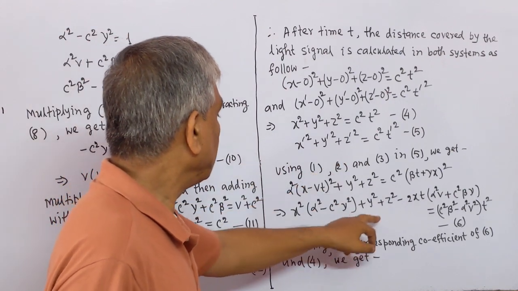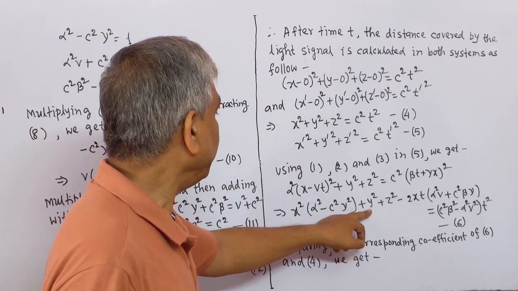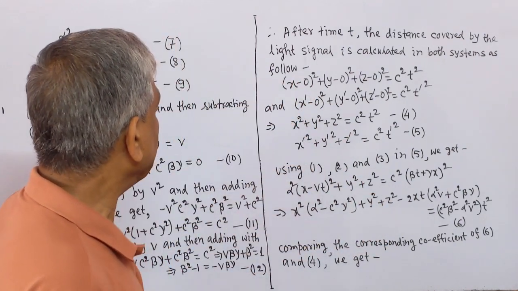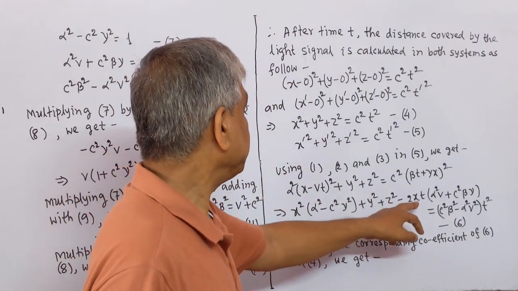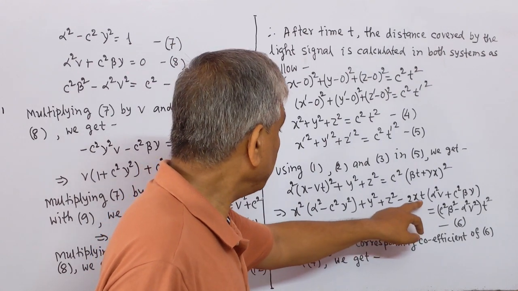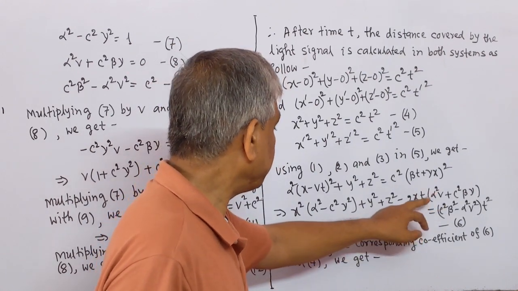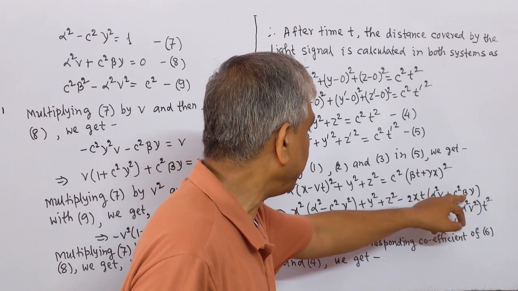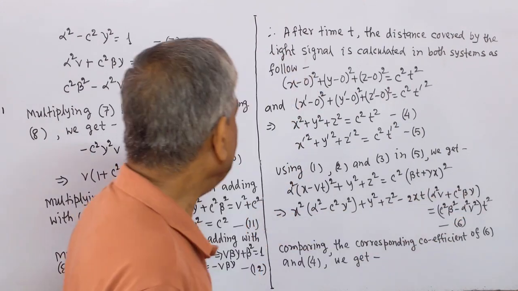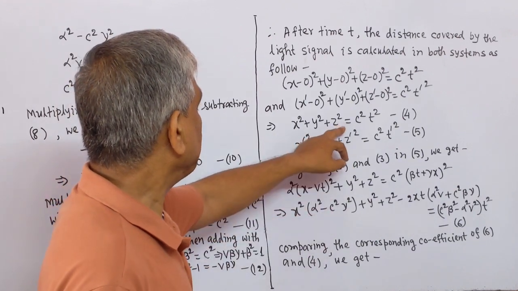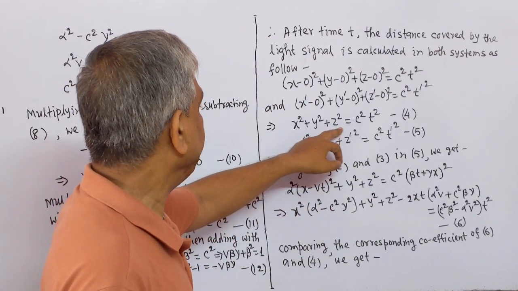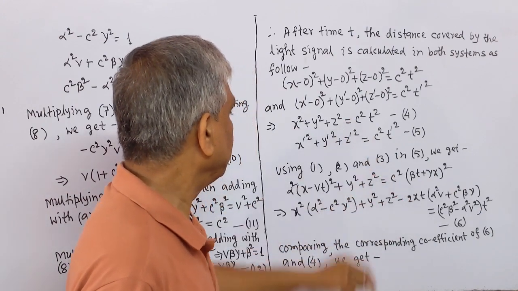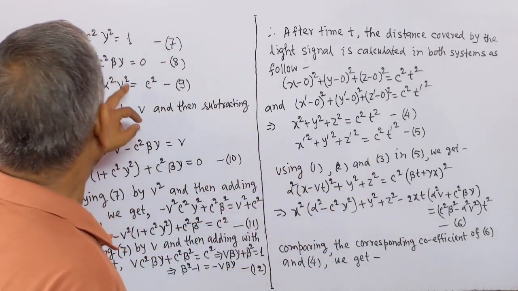The coefficient of y square is 1 and the coefficient of z square is 1 in both equations, and the coefficient of 2xt in this equation is alpha square v plus c square beta gamma, and in 4 this coefficient is 0. Here we do not get any term 2xt, so this will be 0.